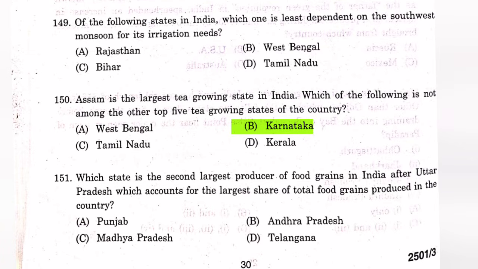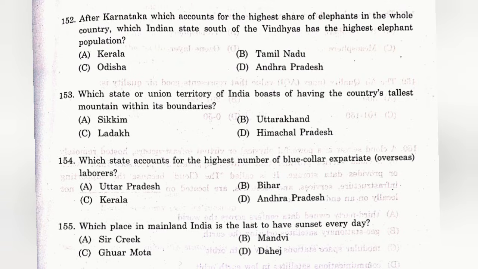Question number 151. Which state is the second largest producer of food grains in India after Uttar Pradesh, which accounts for the largest share of total food grains produced in the country? The answer is A. Punjab. Question number 152. After Karnataka, which accounts for the highest share of elephants in the whole country, which Indian state south of the Vindhyas has the highest elephant population? The answer is A. Kerala. Question number 153. Which state or union territory of India boasts of having the country's tallest mountain within its boundaries?